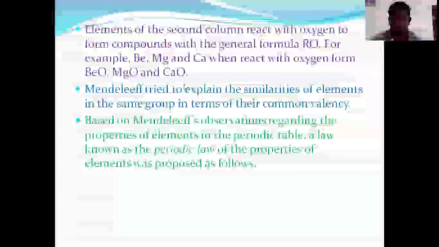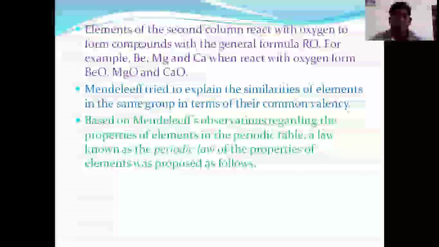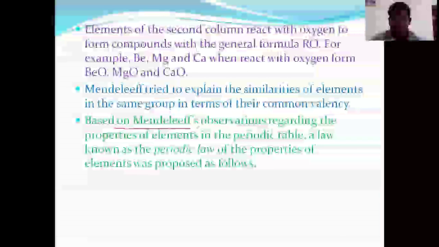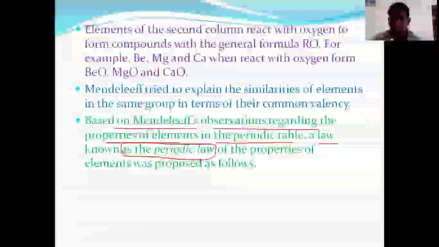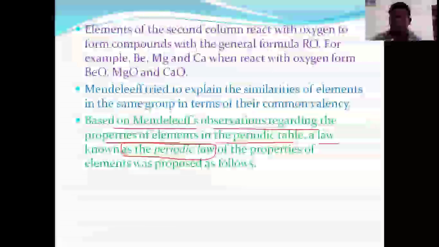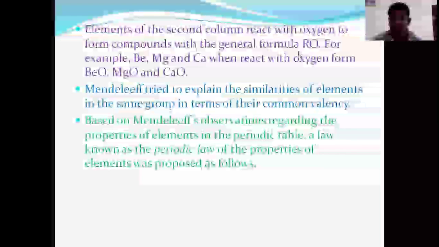Now, based on Mendeleev's periodic observation, the properties of the elements in the periodic table should be the same, which we can take as the periodic law. I'm repeating, what is Mendeleev's periodic law? According to Mendeleev's observation, the same property should be identified in a group. Just now we have discussed the Mendeleev periodic table.